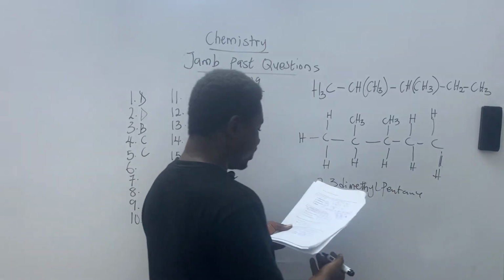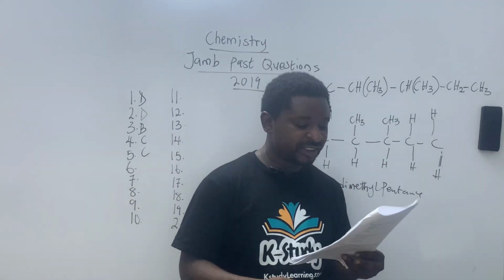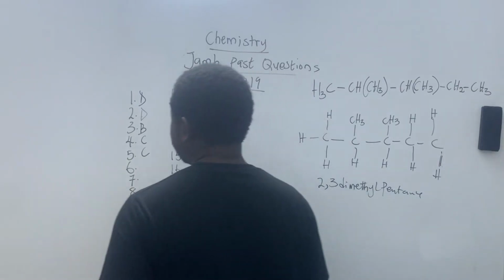So 2,3-dimethylpentane. My answer on that is B.